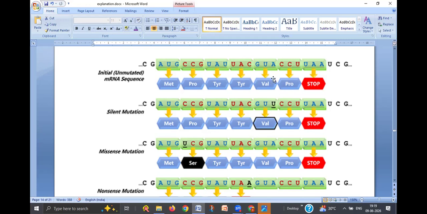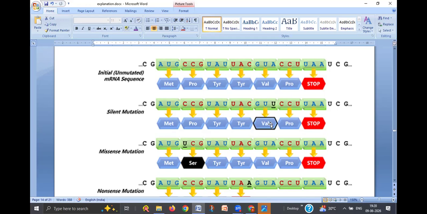It codes for the same amino acid because each amino acid is coded by more than one codon. Many times it occurs like this. Here you see valine is the amino acid, and it is coded by GUA and also by GUU. So though there is a replacement of adenine by uracil in the mRNA, there is no change with respect to the amino acid sequence here. Same amino acid, it codes for the same. So this mutation is called a silent mutation.